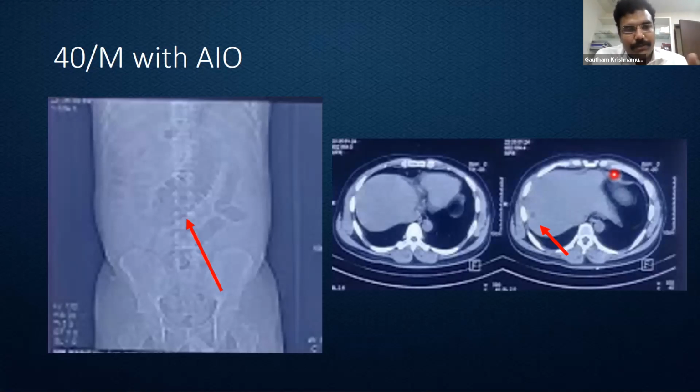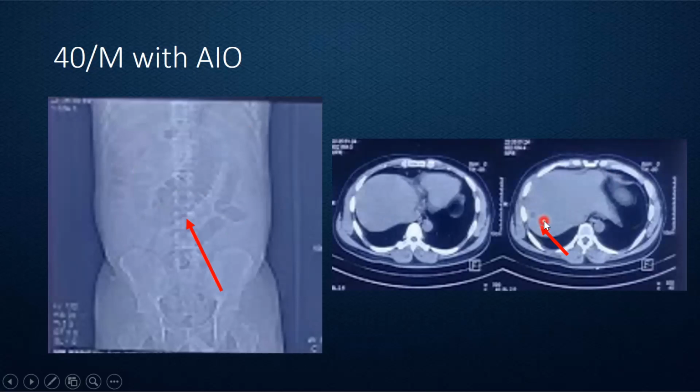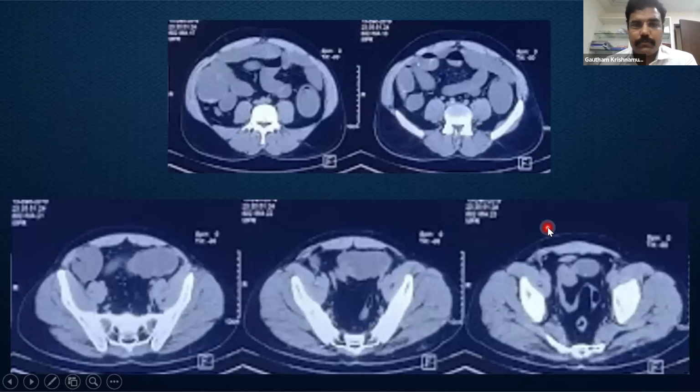The CT then showed a classical large bowel dilatation. You can see the haustrations, the transverse colon dilated up to the right side colon. There's some amount of prominence of small bowel as well. Liver did show a cystic lesion. It was not in the form of metastasis. Other cross-sectional images showed the small bowel dilatation too.